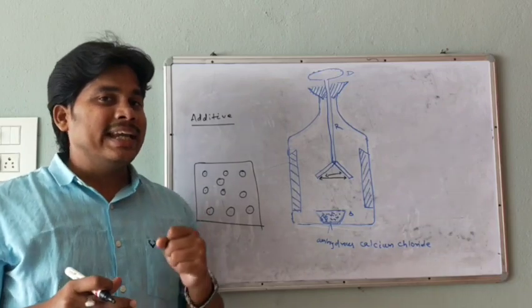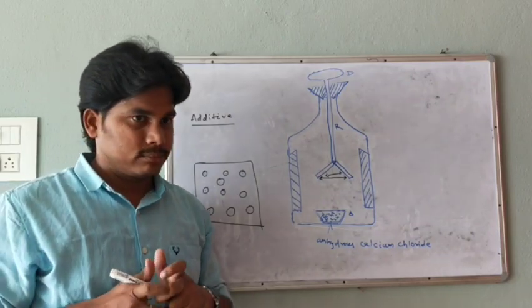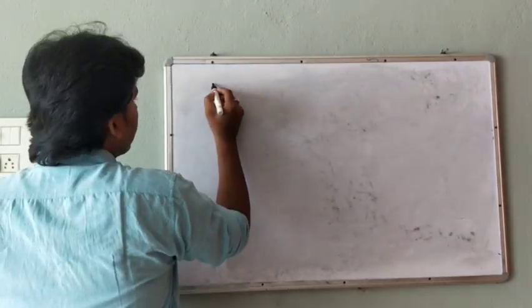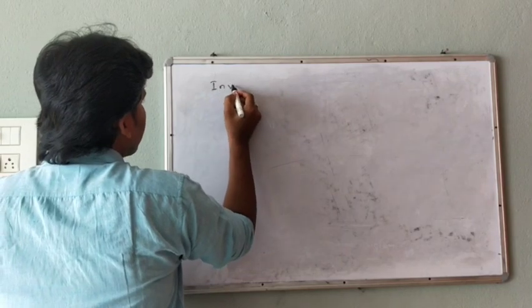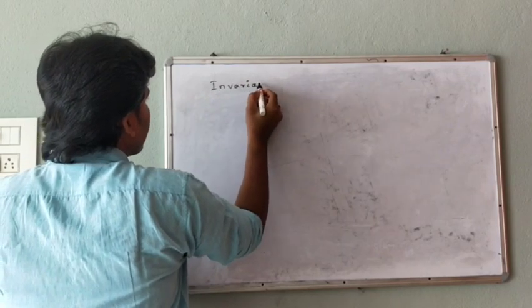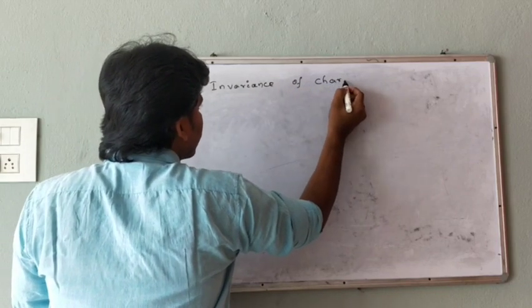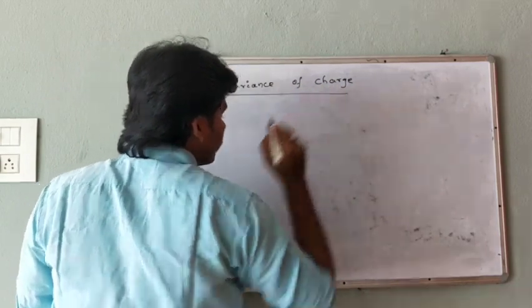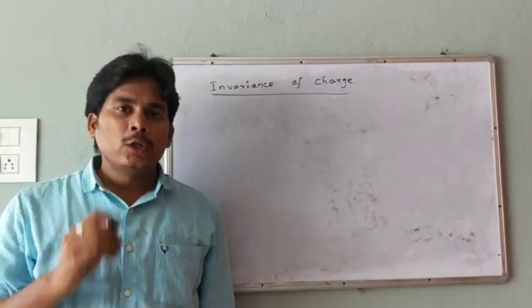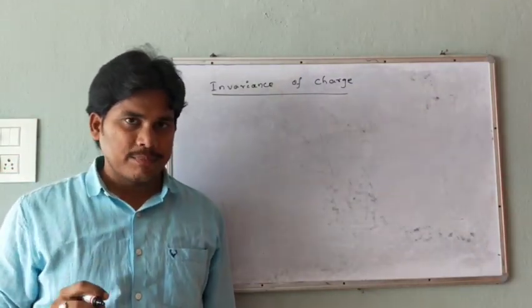Next we will see the invariance of charge. I already told you what the invariance of charge is.